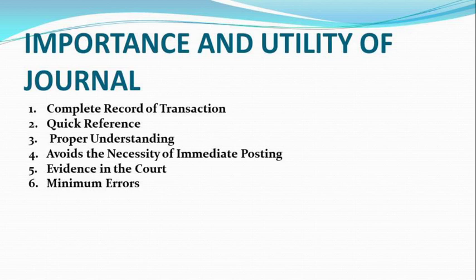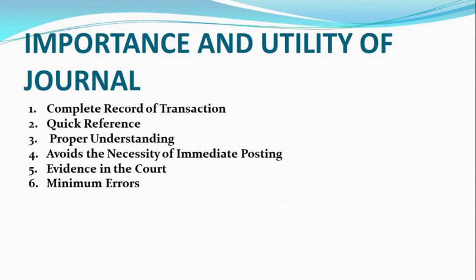Fourth, avoid the necessity of immediate posting. If we have a journal, first we record in the journal and then we record in the ledger. If we don't have a journal, we have to record immediately into the ledger account. Fifth, evidence in court.